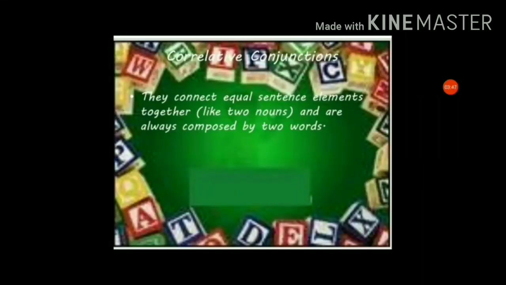Now the second one is correlative conjunctions. They connect equal sentence elements together, like two nouns, and are always composed of two words. So correlative conjunctions connect equal sentence elements together, like two nouns, and they are always composed of two words or phrases.